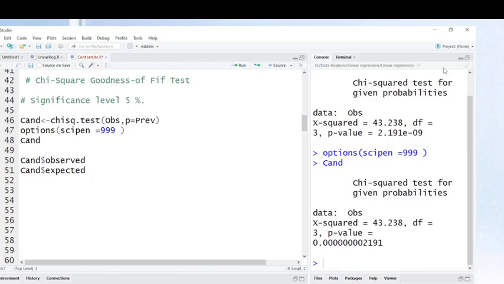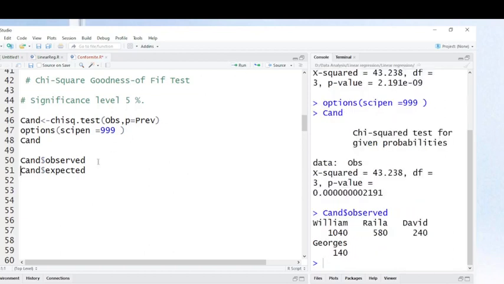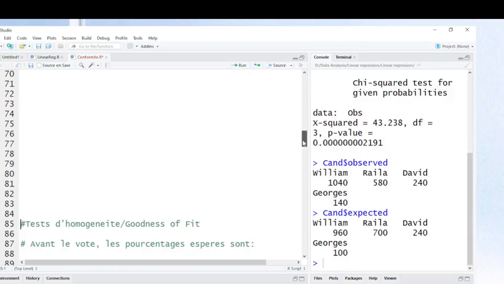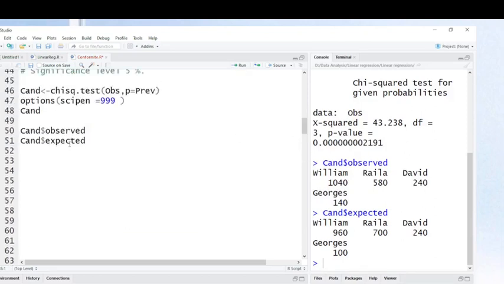Now, we look here, friends. Here, observed values are these ones. But when you look at the expected values, if there were no change, what would the values have been? This is expected.